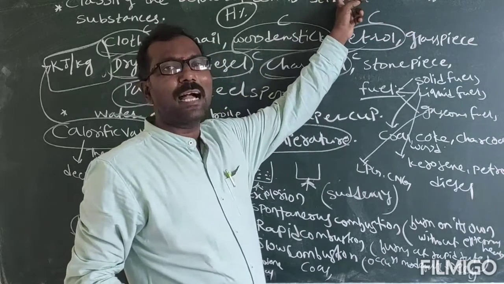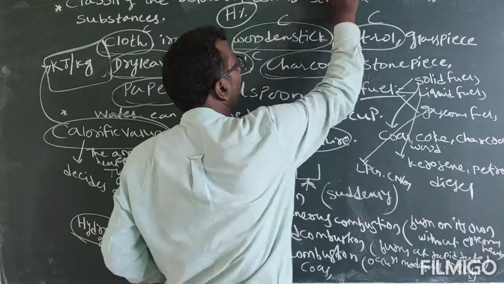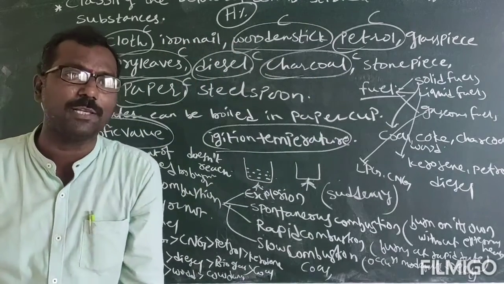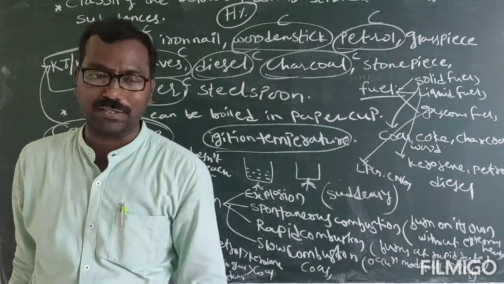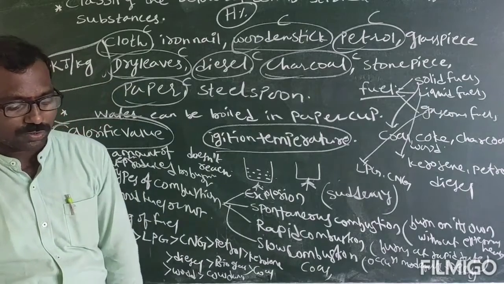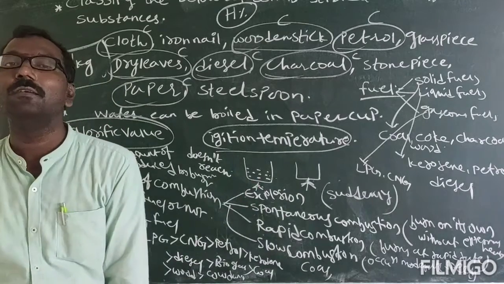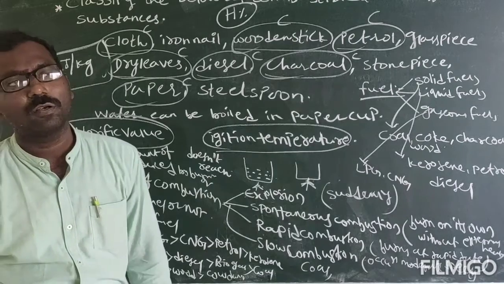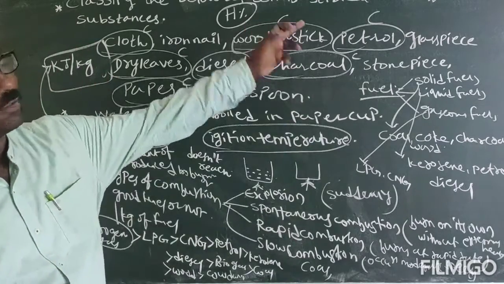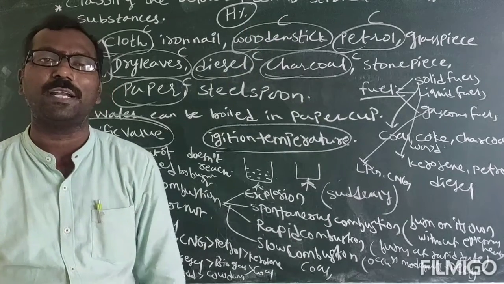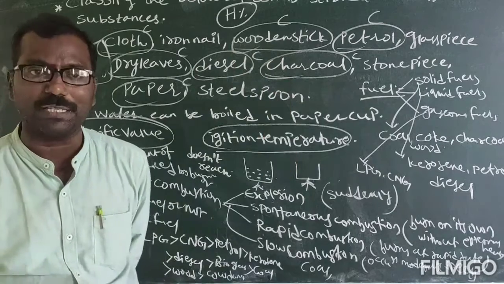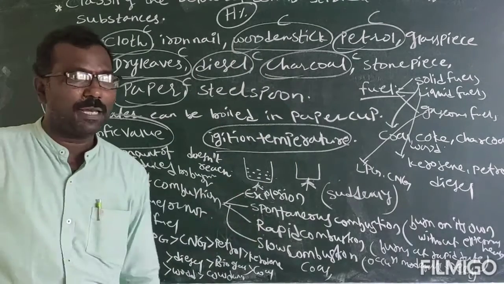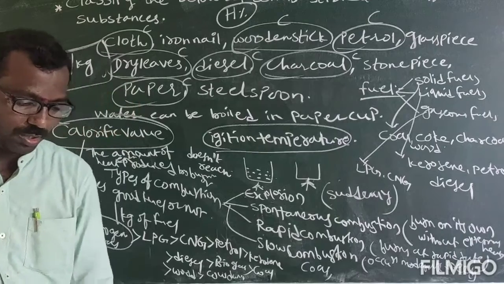So which one has the highest calorific value? Methane. CH4 has a higher calorific value than C2H6. So the more the hydrogen percentage, the more the calorific value. In the next video we will have the notes of all these.